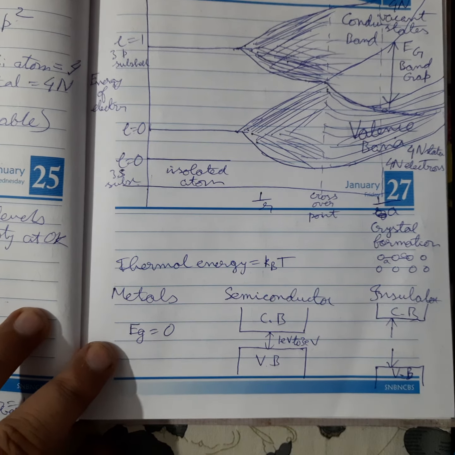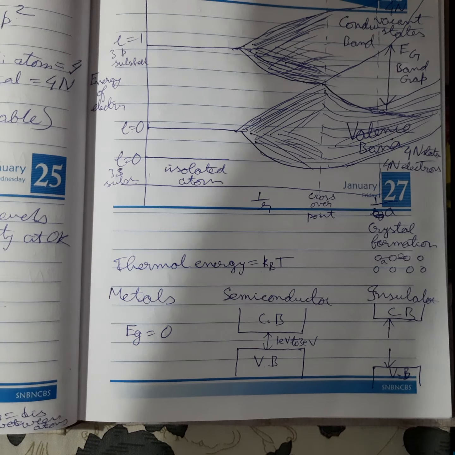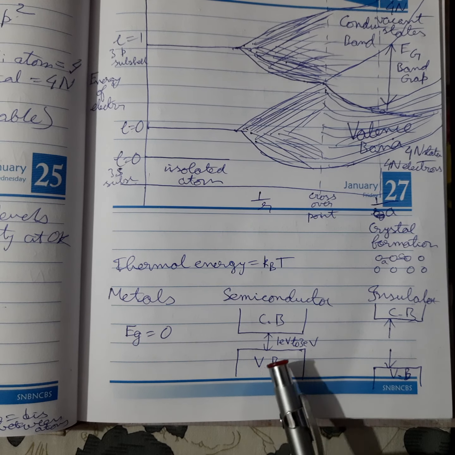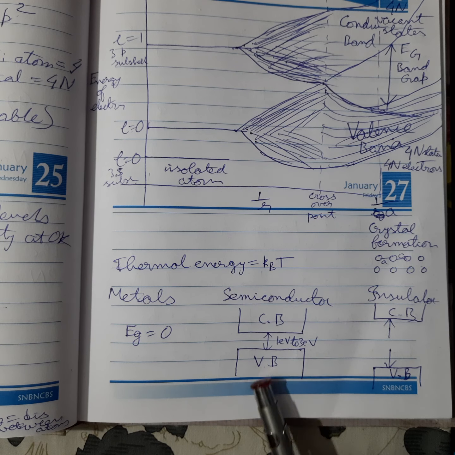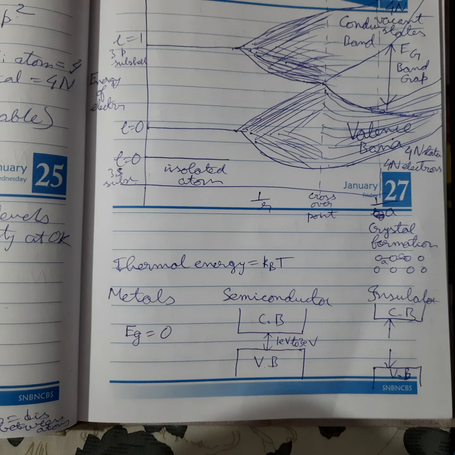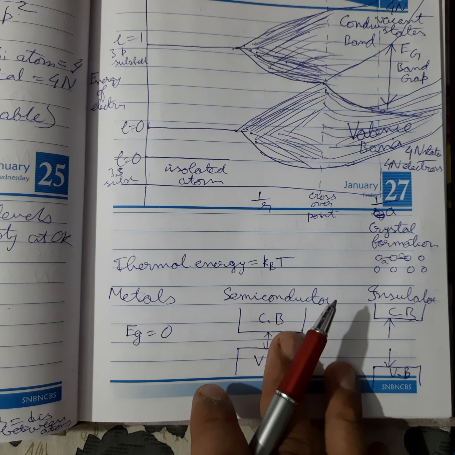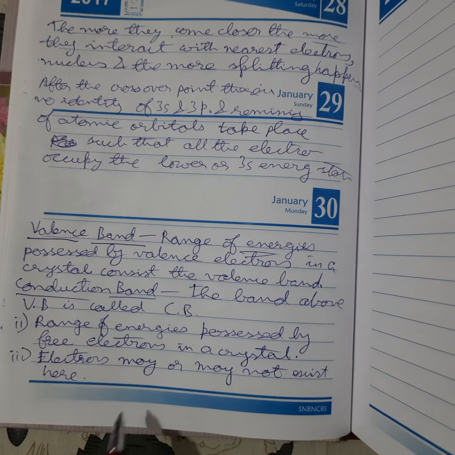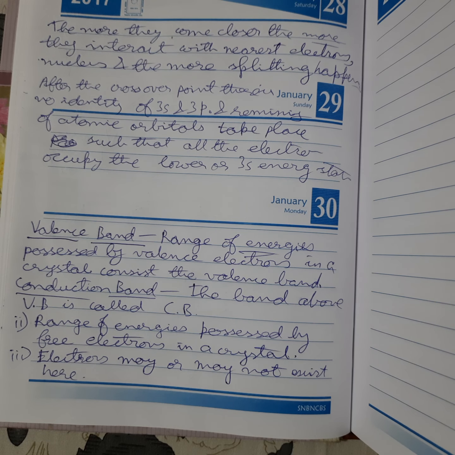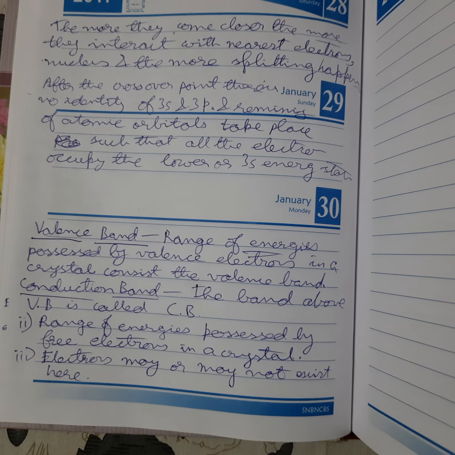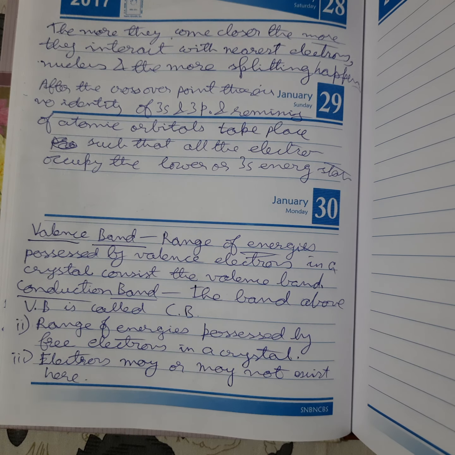These electrons absorb this energy and go to the conduction band. So only at temperatures higher than 0 Kelvin will you have electrons in the conduction band. That's why I have written that electrons may or may not exist in the conduction band.